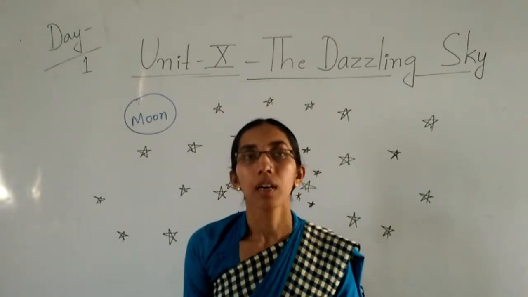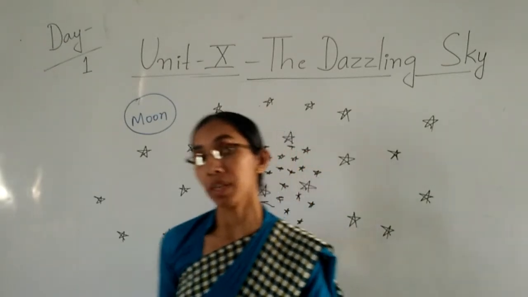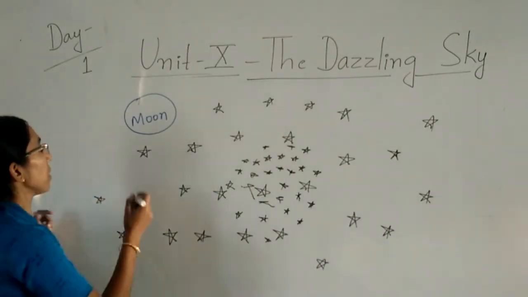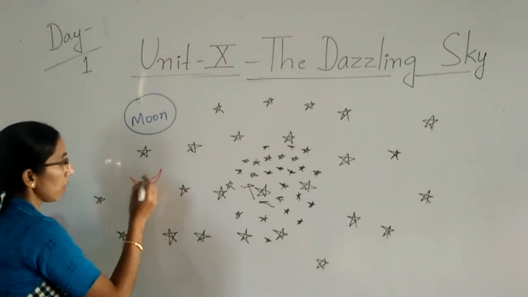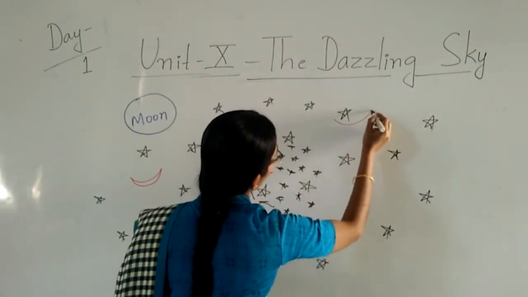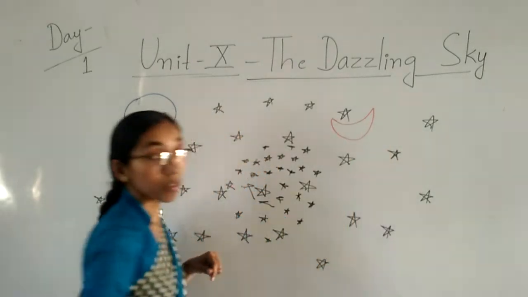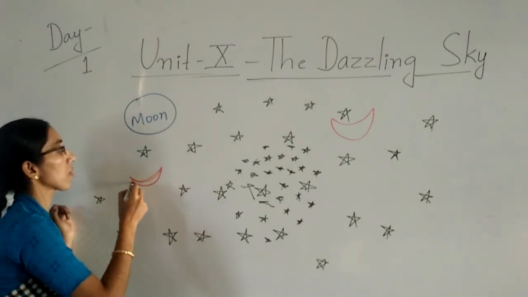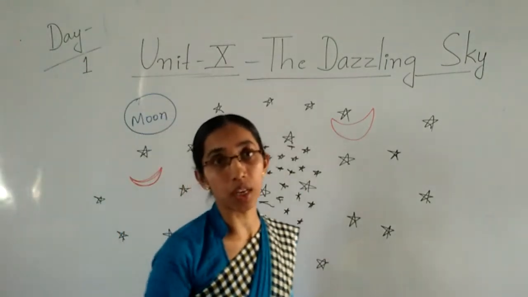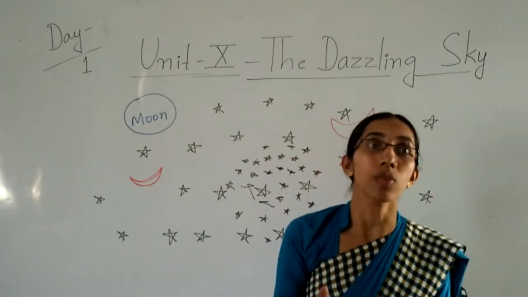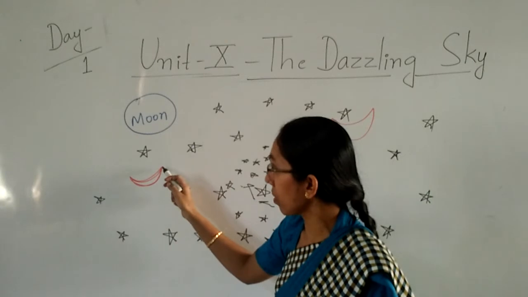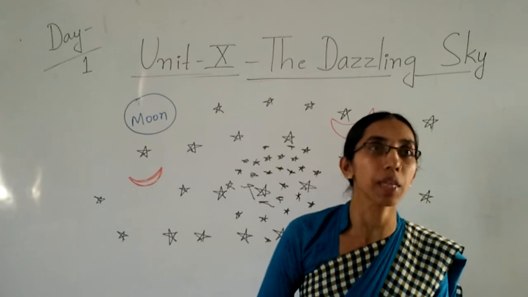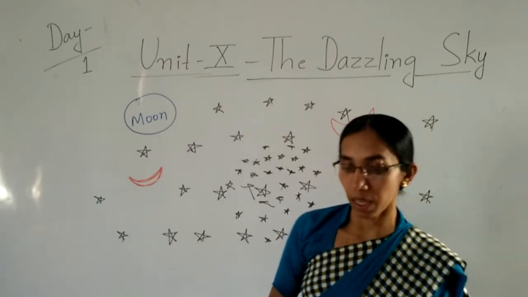So we can see the shape of the moon. There is a different shape. Now children, sometimes it is full. Sometimes you can see it's a half only. Sometimes you can see more than half. So this is the shape of the moon. So how do we see that the shape is changed? Have you seen that the sun changes shape? No. Sun won't change the shape. Only the moon's shape is changing. It happens because of the sun's reflection.